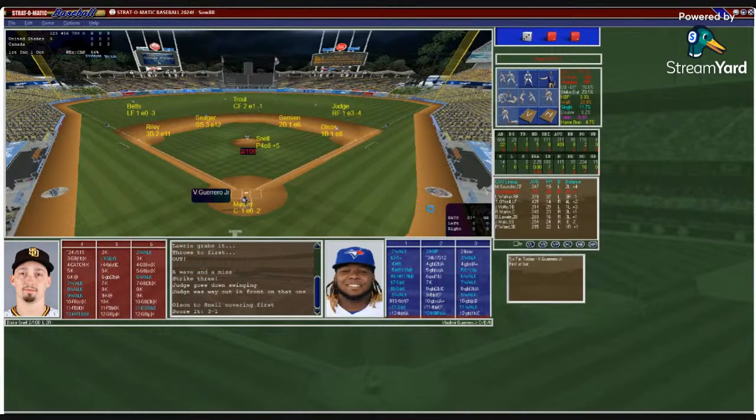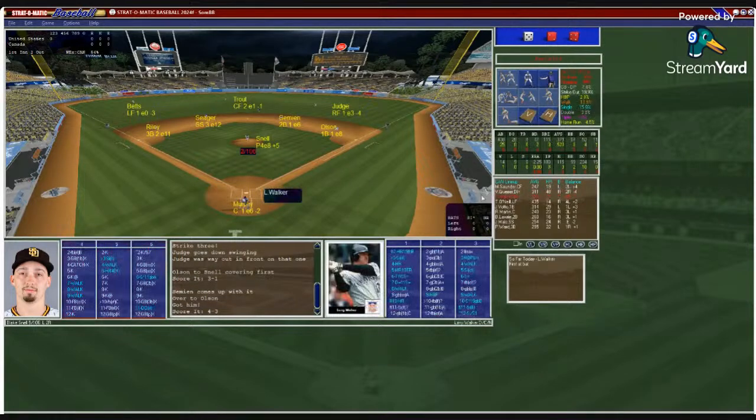And now here is the guy having an MVP pool play, Vladimir Guerrero. 22 at-bats, 5 home runs, 8 runs batted in. Murphy puts down the sign. Here's the pitch from Blake Snell. And that will be a ground ball to second. Simeon with the play, and there's 2 outs.